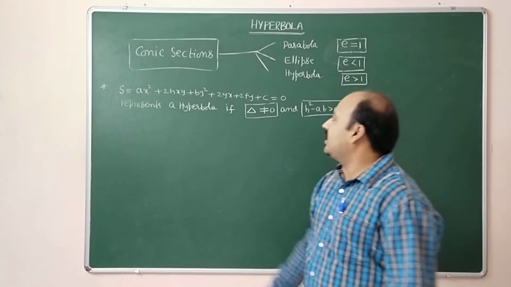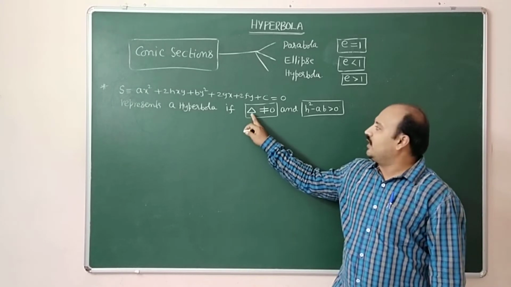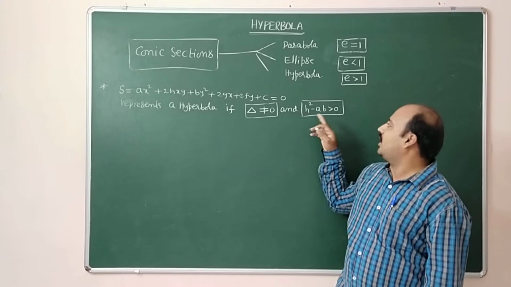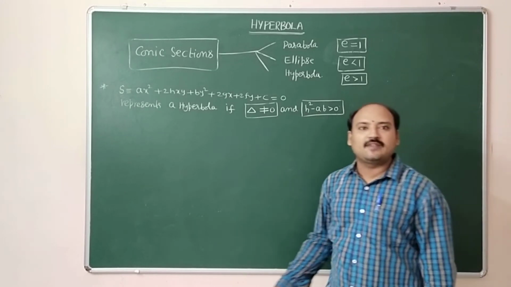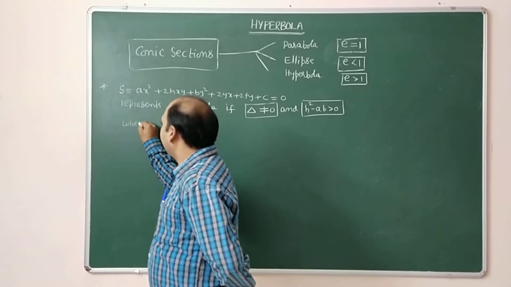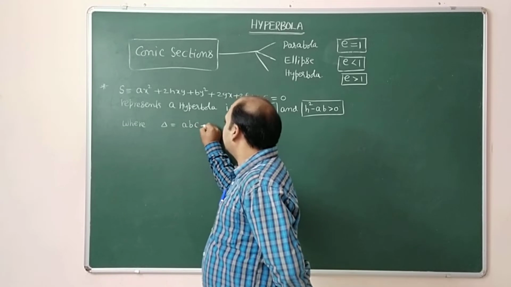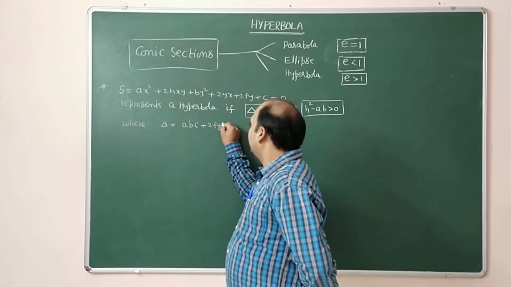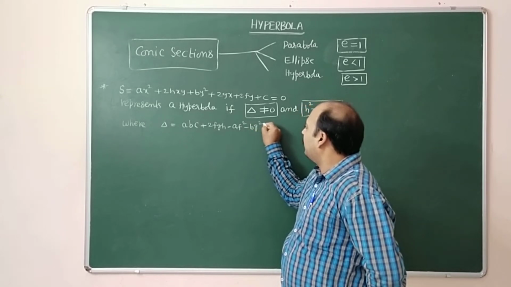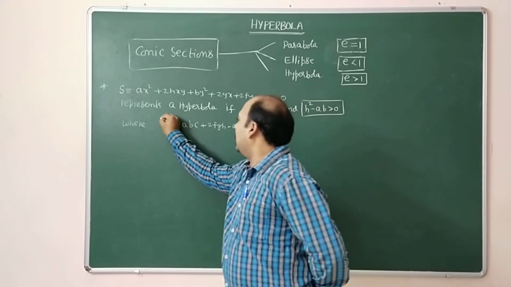That second degree general equation represents a hyperbola only if delta is not equal to 0 and h square minus ab is greater than 0. What is meant by delta? Delta equals abc plus 2fgh minus af square minus bg square minus ch square. This is the value of delta.